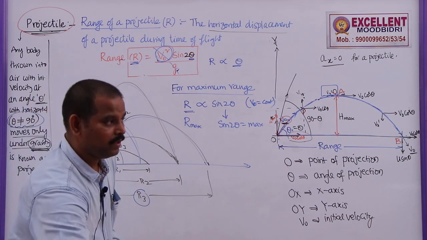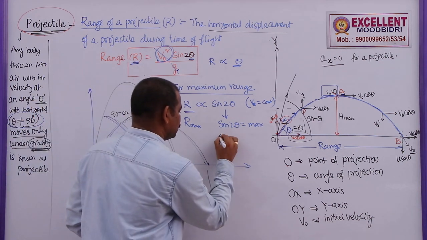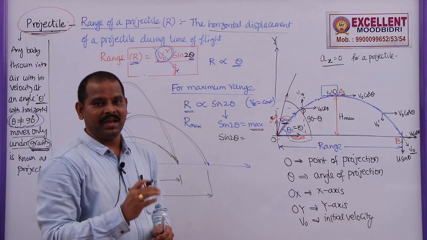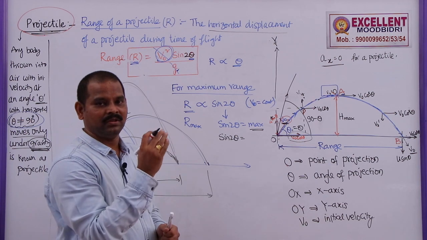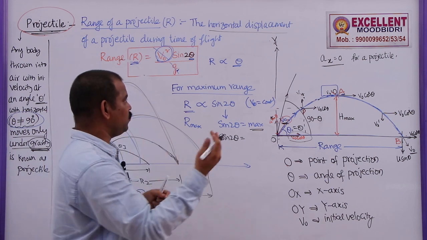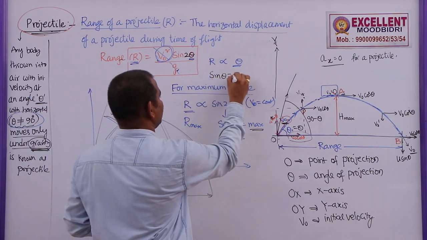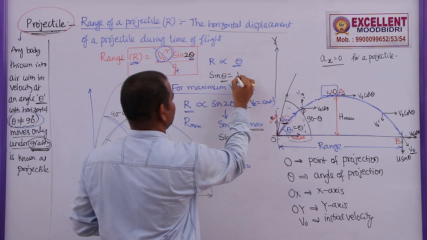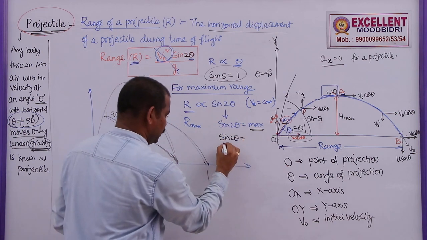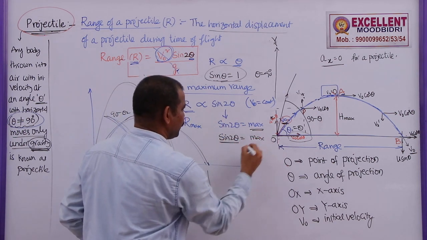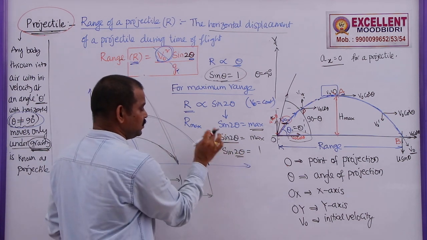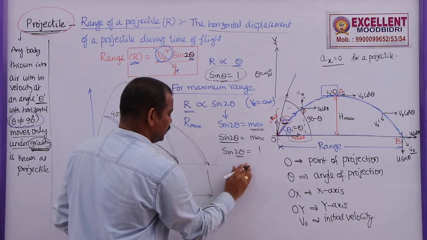But what is the maximum value of sine 2 theta? If you take the sine table, sine 0 is 0, sine 30 is 1 by 2, sine 45 is 1 by root 2, sine 90 is maximum. So, the maximum value of sine theta is equal to 1. So, here 2 theta must be equal to 90 for this to have the maximum value. So, sine 2 theta is maximum. What is the sine of this value? This must be 1, because in sine, 1 is the maximum.